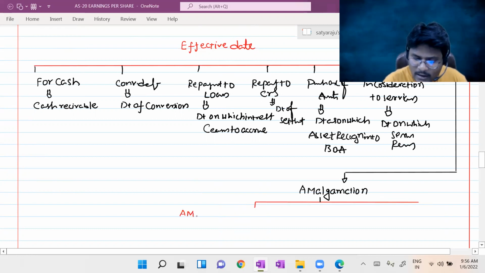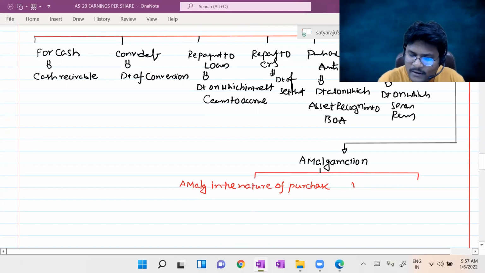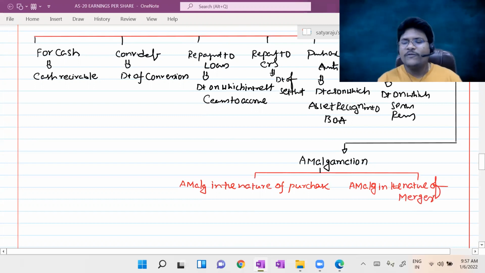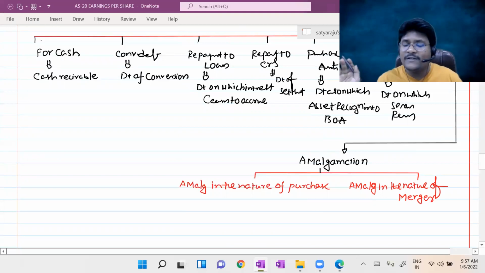Actually, two types of amalgamation are there. Sir, what is amalgamation in the nature of purchase? What is amalgamation in the nature of merger? This is not the right time, and it is a very huge and big topic we are going to discuss in the respective chapter. Intentionally it is not discussed in the introduction as well.